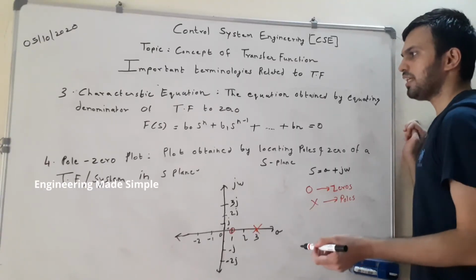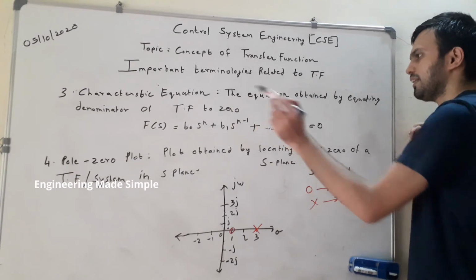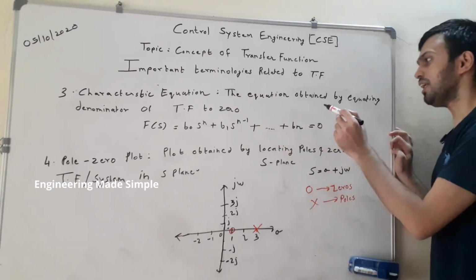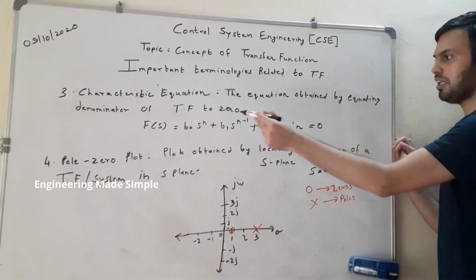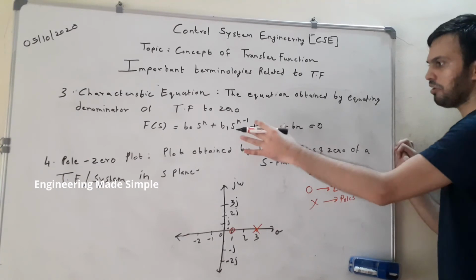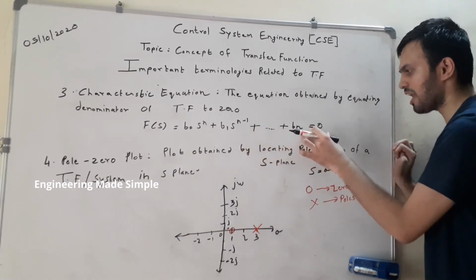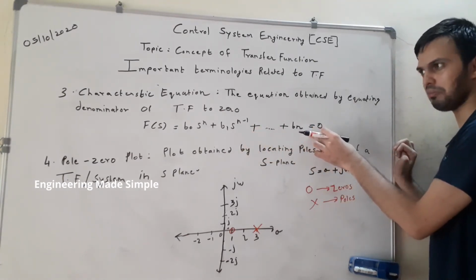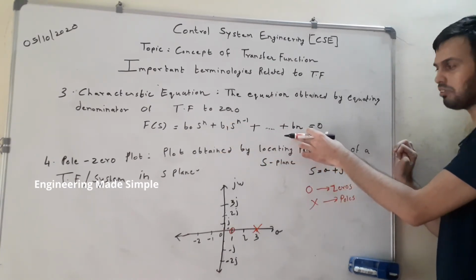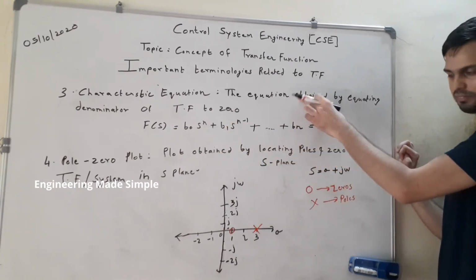So now the next terminology we will study is the characteristic equation. The characteristic equation is nothing but the equation obtained by equating the denominator of the transfer function to 0. Supposing in the denominator there is some polynomial given in your transfer function, and if you equate the denominator polynomial to 0, only the denominator polynomial equated to 0 gives you the characteristic equation.